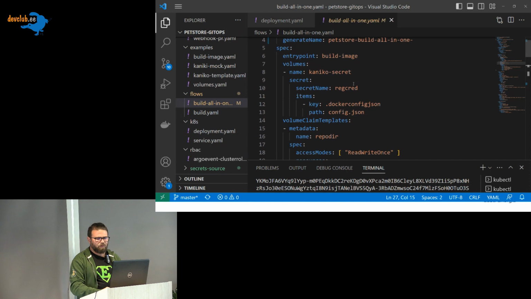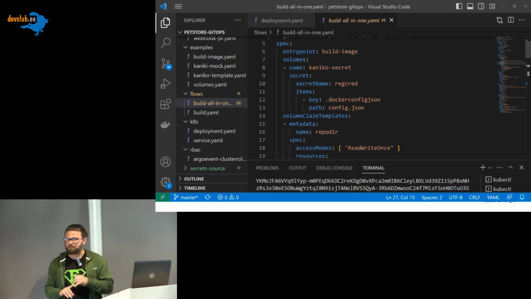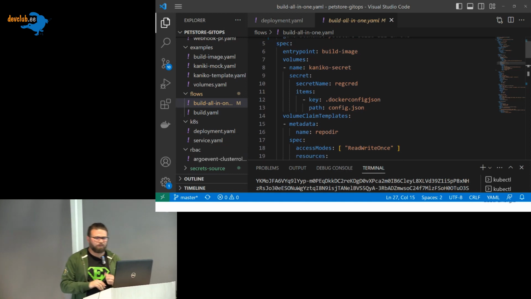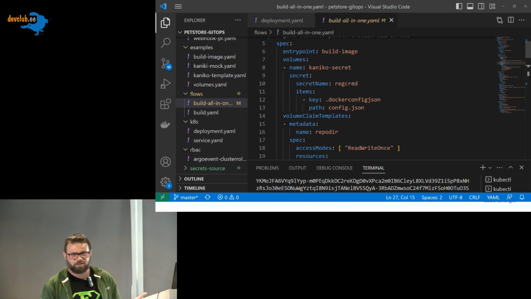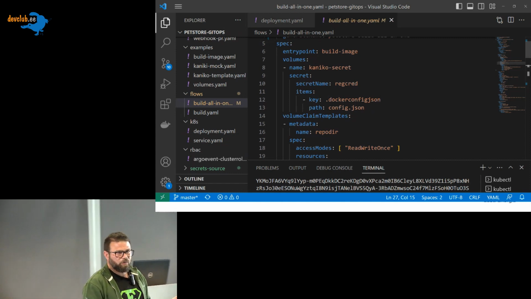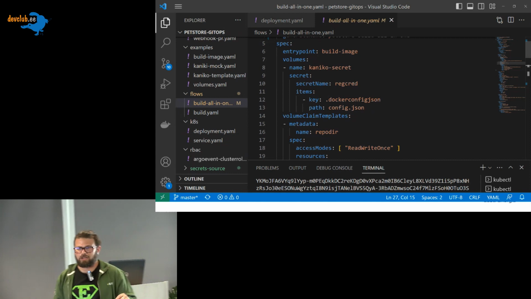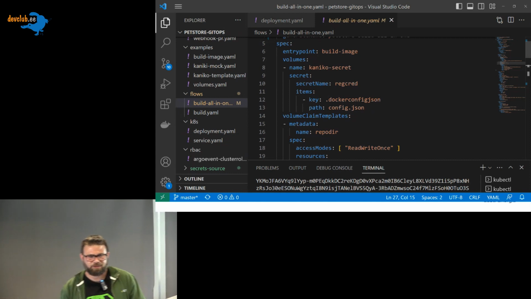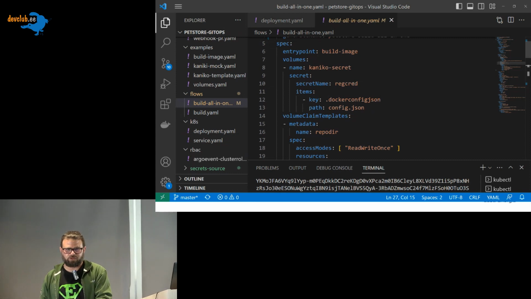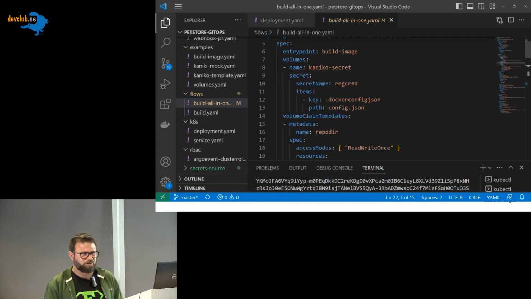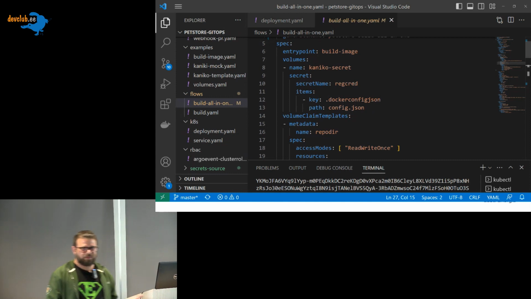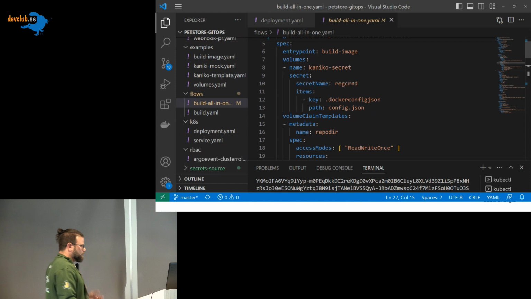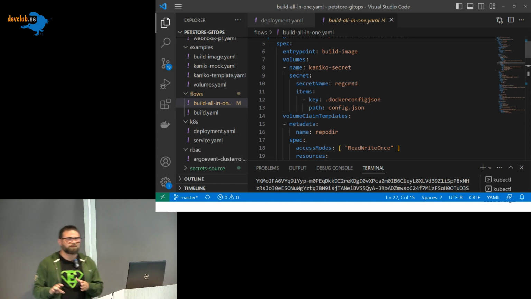Then we have an entry point. We will talk about this a little bit later. And then we have volumes, for how we pass things from one pod to another. We need to use volumes, nothing new. We don't have this kind of problem in Jenkins, for example, because every time we create a new job, Jenkins creates a workspace for it, and you don't need to worry about what happens between one agent and another. Everything is mounted in the same workspace, so no problem. But now we need to take care of this.